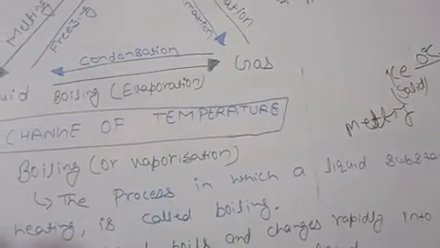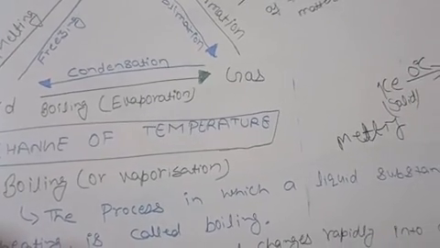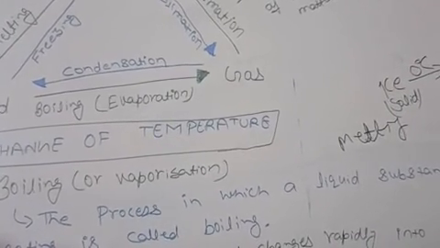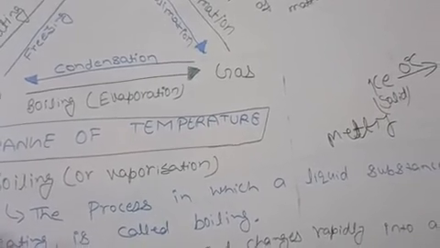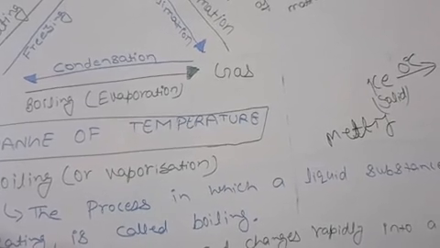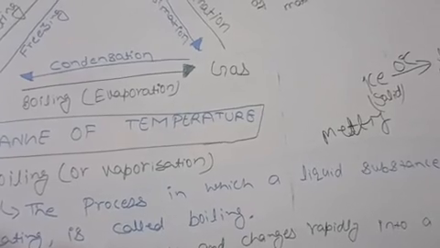So the ice melts at the temperature of 0 degrees Celsius to form liquid water. So the melting point of ice is 0 degrees Celsius. At melting point, ice changes its state from solid to liquid.